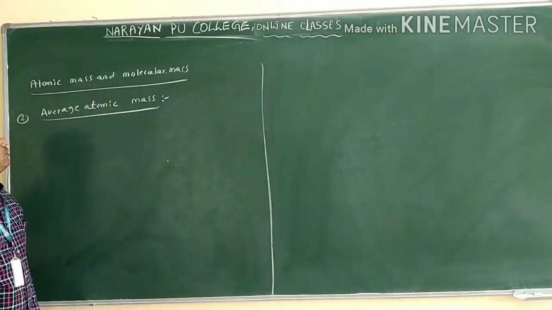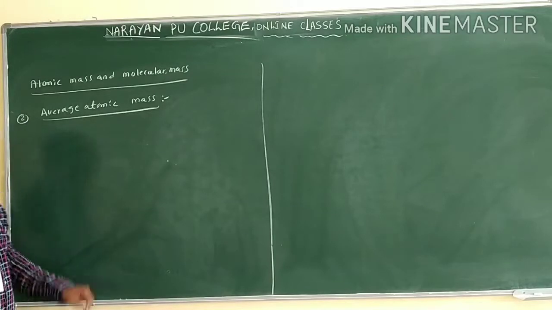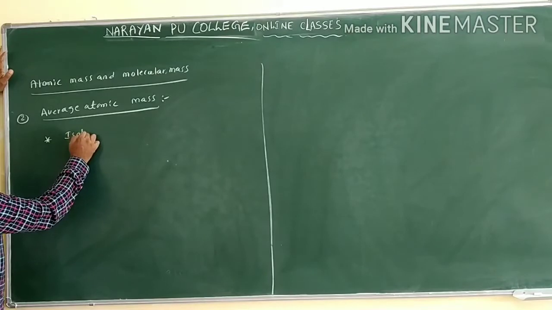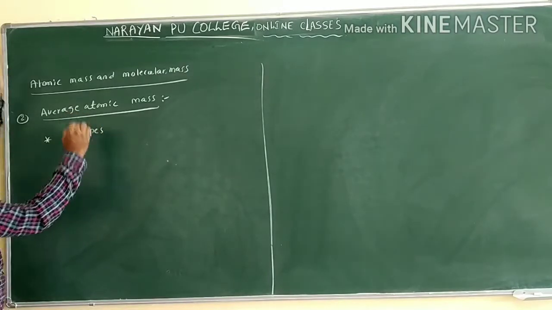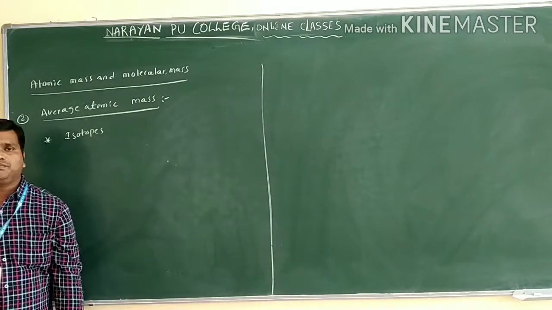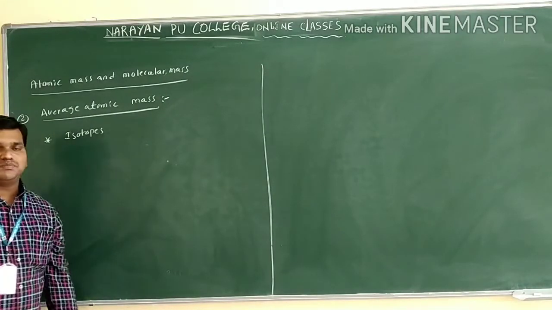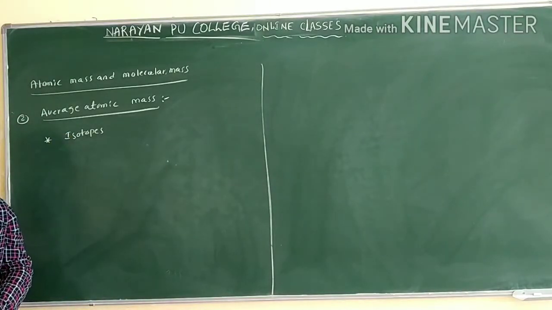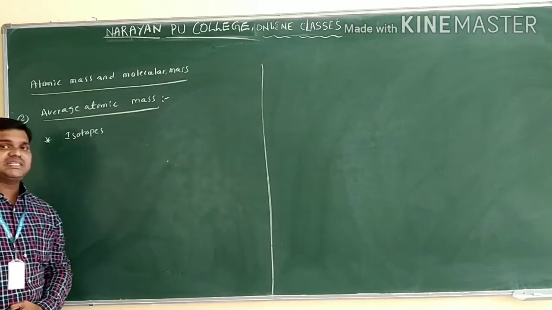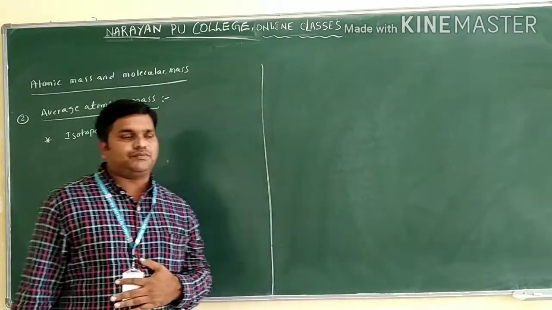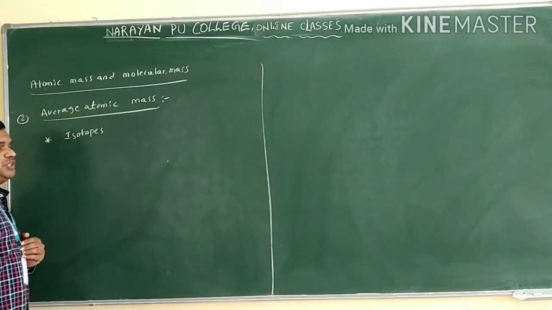So next we have the average atomic mass. Average atomic mass we are mainly calculating for the isotopes only, because the elements can be present in the crust as different isotopes. Clear? So what do isotopes mean?